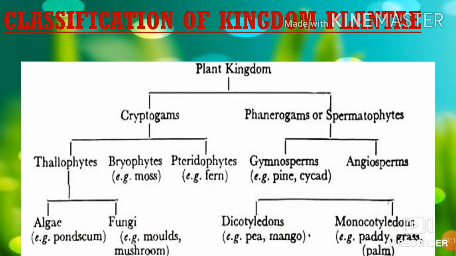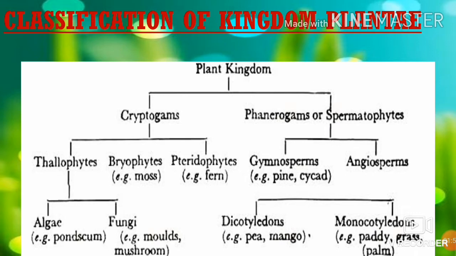Now kingdom Plantae, known as the plant kingdom, is divided into two parts, cryptogams and phanerogams. Cryptogams are further divided into three divisions, that is Thallophyta, Bryophyta and Pteridophyta. Thallophyta is further divided into algae and fungi. Phanerogams are divided into two parts, that is gymnosperm and angiosperm. Gymno means naked, sperm means seeds. So it is naked, there is no covering on the seeds. Angiosperm is further divided into dicot and monocot.